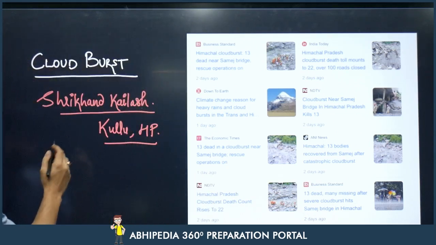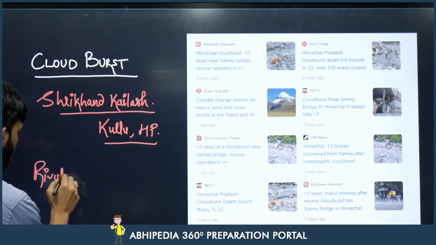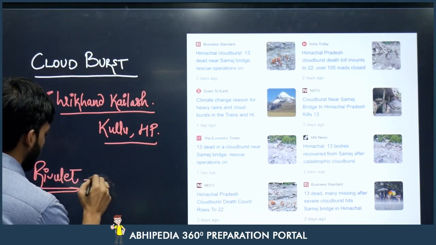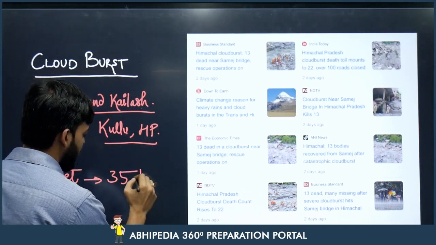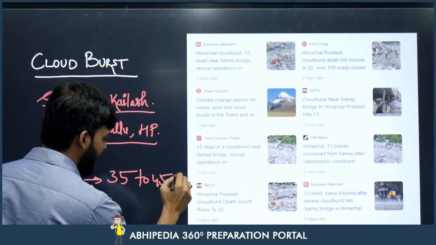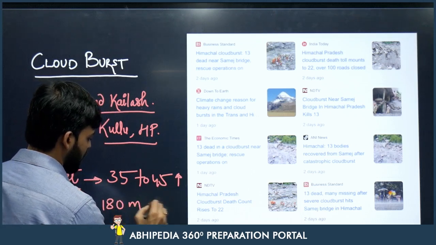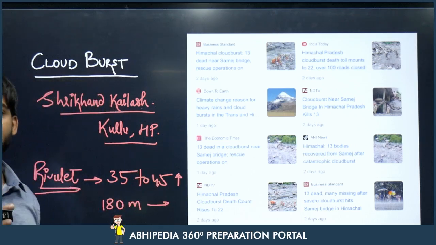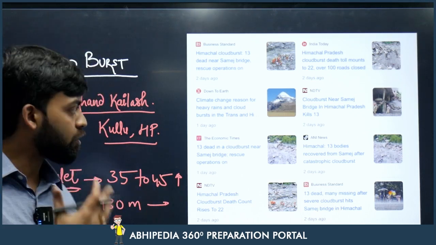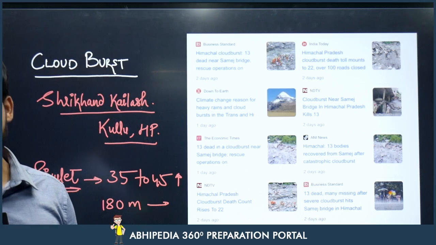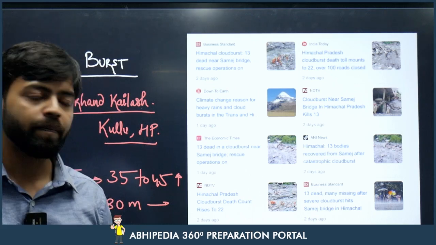The local rivulet that was flowing through this region swelled by 35 to 45 meters in height and by 180 meters in width. You can imagine the extent of the flood that happened in a very short period of time, because of which the people of this region were not prepared.